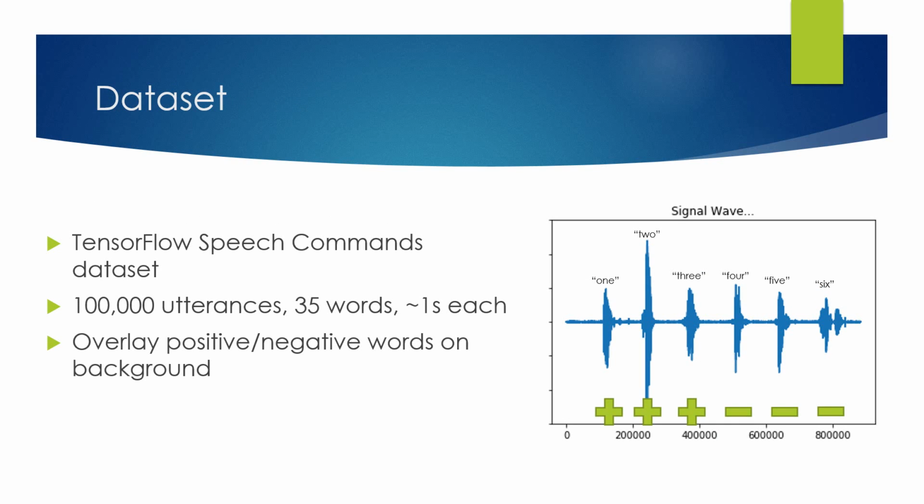So to accomplish this, we use the TensorFlow speech commands dataset. It consists of over 100,000 utterances of 35 words, each in about a 1 second clip. And similarly to what we did on the keyword detection programming assignment this semester, we generated a data set by overlaying randomly selected positive words and negative words onto a background signal.